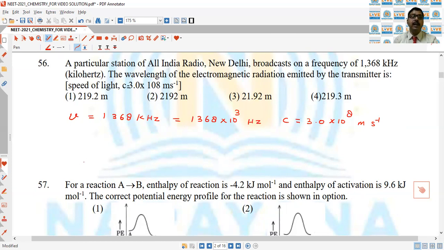The relation between wavelength and frequency is wavelength equals speed of light divided by frequency. So this is 3.0 into 10 to the power 8 divided by 1368 into 10 to the power 3. Then you will get around 219.29, so this is approximately 219.3 meter. So the fourth is the correct answer.